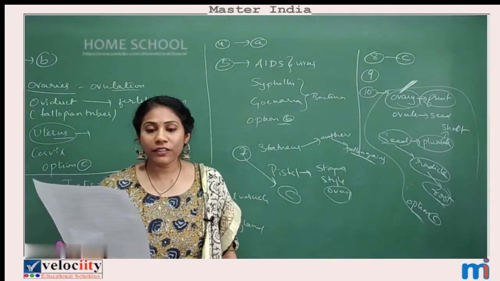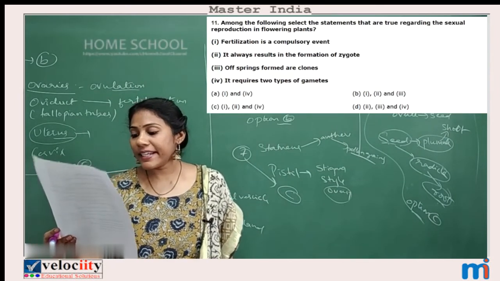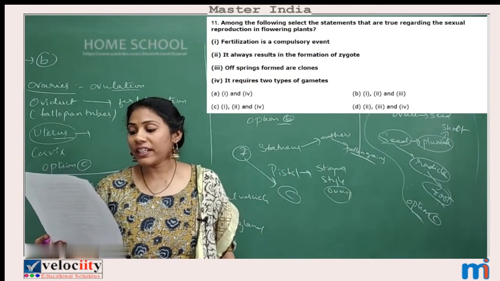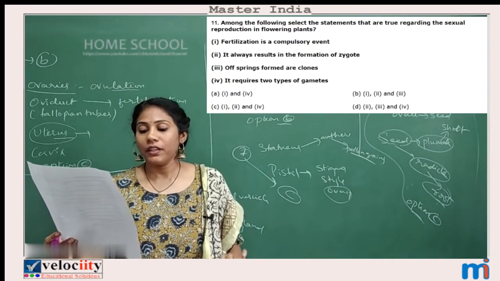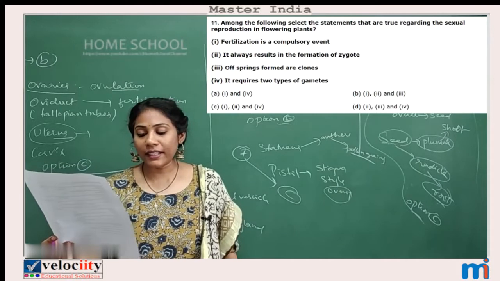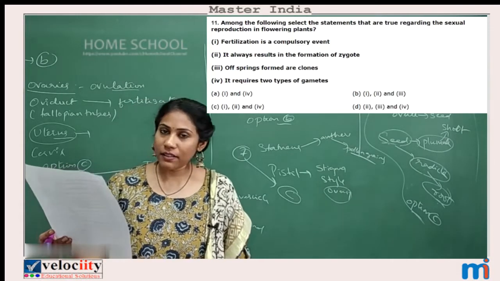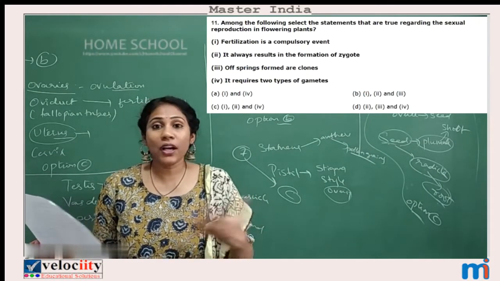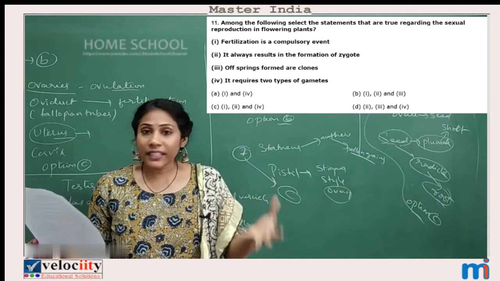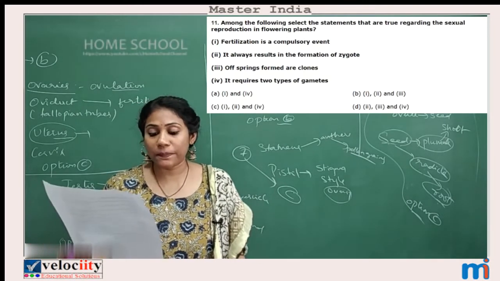Coming to 11th question. Among the following, select the statements that are true regarding the sexual reproduction in flowering plants. True statements you have to select. Statement 1. Fertilization is a compulsory event. Yes. Whether in case of humans or in case of plants, fertilization is one important step in sexual reproduction.